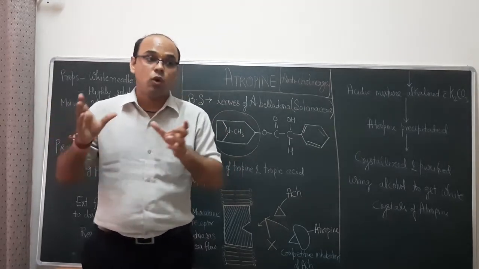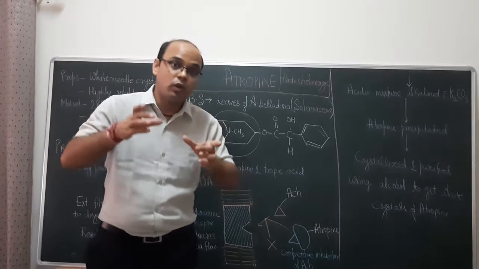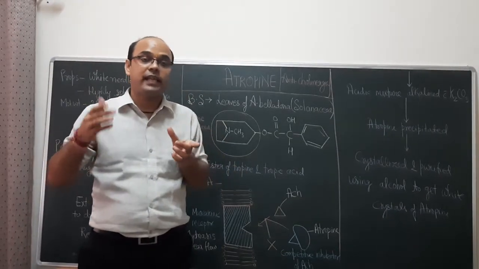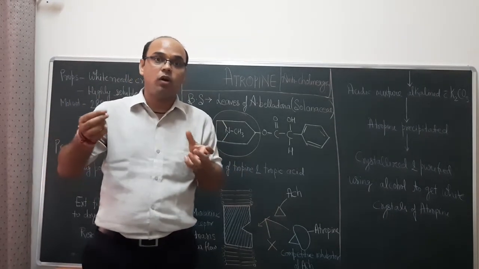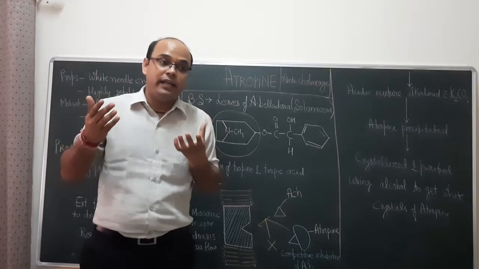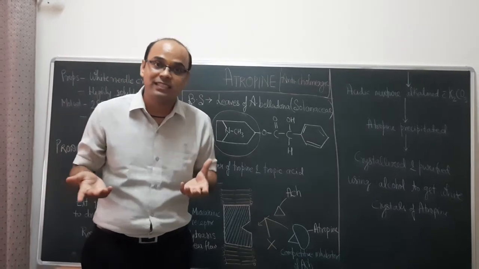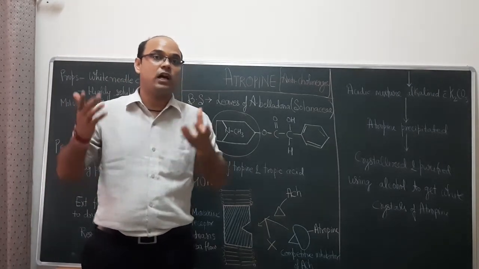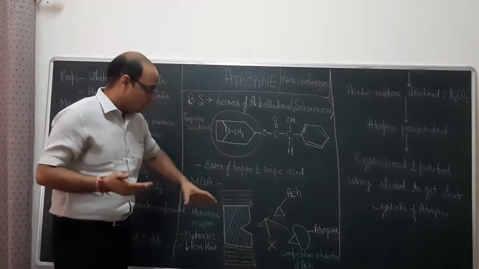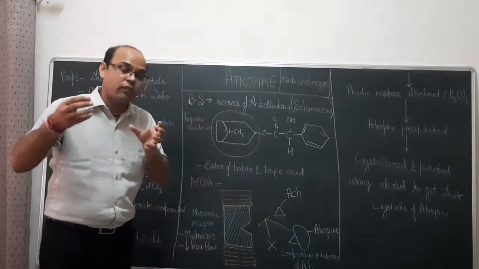When it acts on your body, suppose we take an example of its action on our eyes. Atropine causes mydriasis. Mydriasis means dilatation of the pupil. It blocks the activity of acetylcholine.